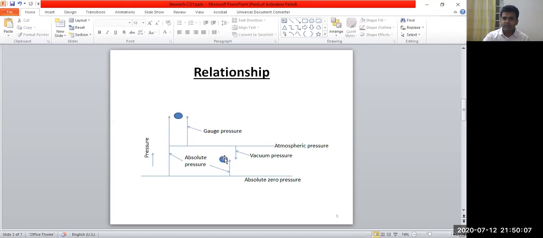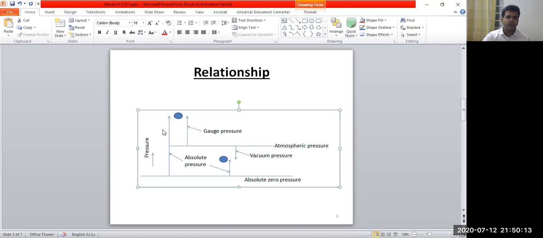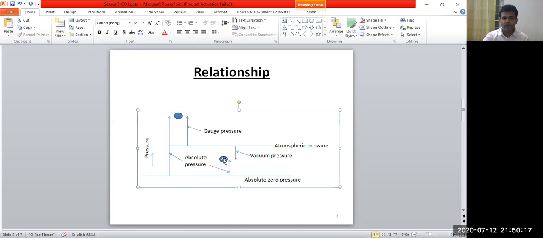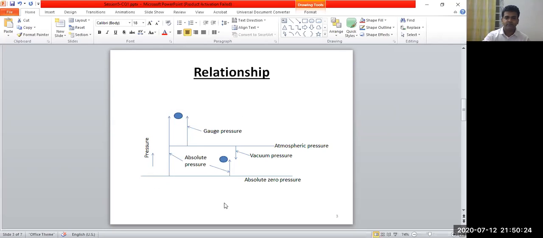Now we have to measure the pressure. The points are given in blue color here. At this point and at this point, we have to measure the pressure. Come first to this point. This point is below the atmospheric pressure line. The pressure at this point with respect to the absolute zero pressure is called the absolute pressure.